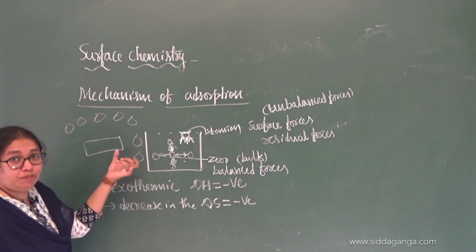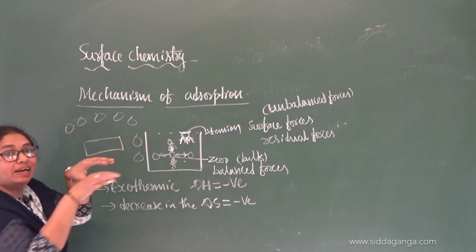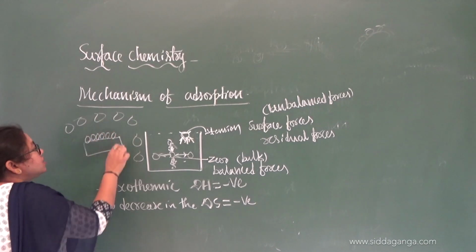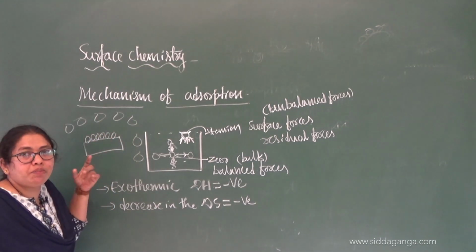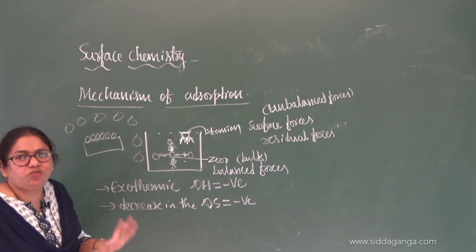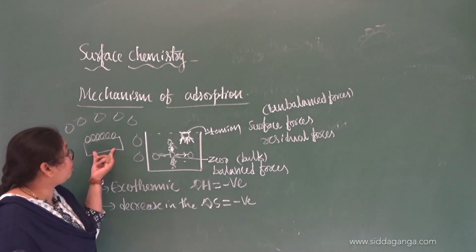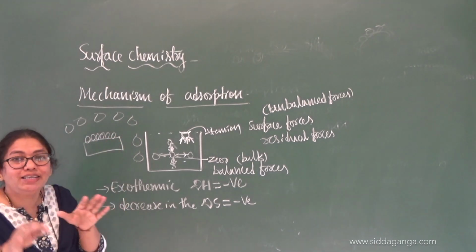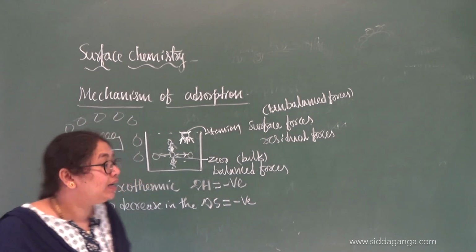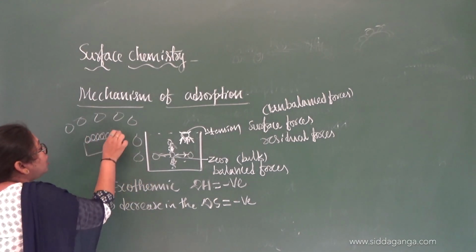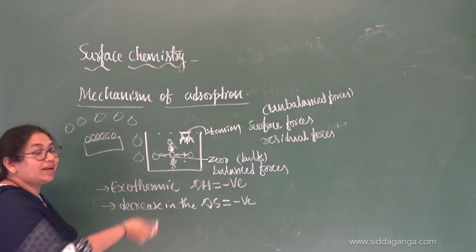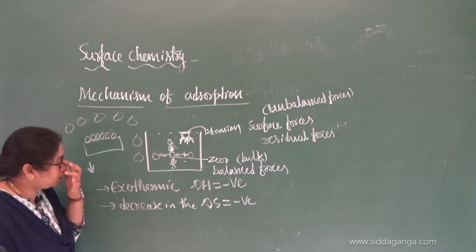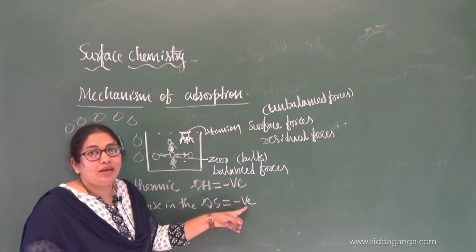But if adsorption takes place, the movement of the molecule is restricted because it comes onto the surface of the adsorbent. Whatever it may be, animal charcoal, silica gel, or a catalyst, don't bother. Just remember this is the adsorbent and this is the adsorbate. Now what happens to the movement of this molecule? It has been stopped, restricted. That means its disorderness, its randomness, its entropy will decrease. So during adsorption, the value of entropy change will always be negative.